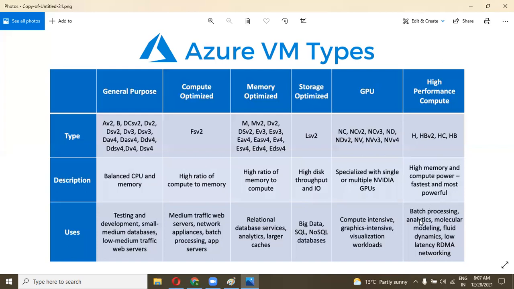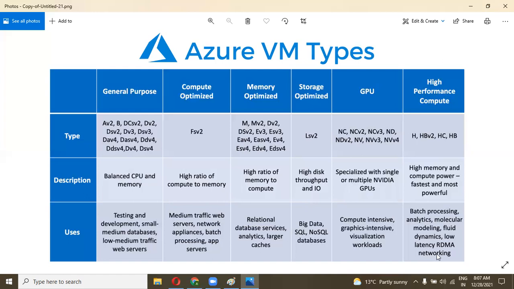They are used for batch processing, molecular modeling, fluid dynamics, low latency, and RDMA networking. This is used for R&D purposes at different levels. Got it? Yeah.